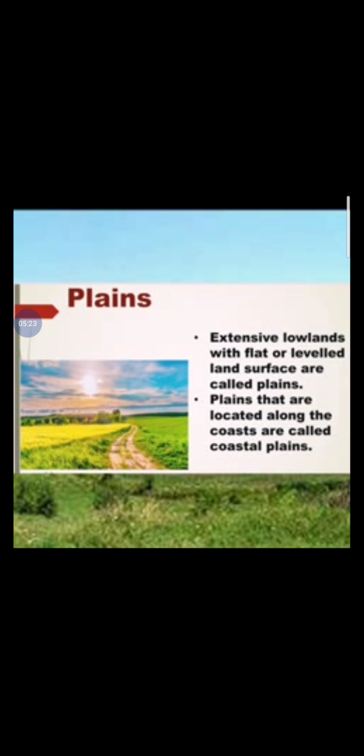Plains. See in the picture, extensive lowlands with a flat or level land surface are called plains. Plains that are located along the coast are called coastal plains. Most plains in the world are formed by the deposition of alluvium by the river in its lower course.